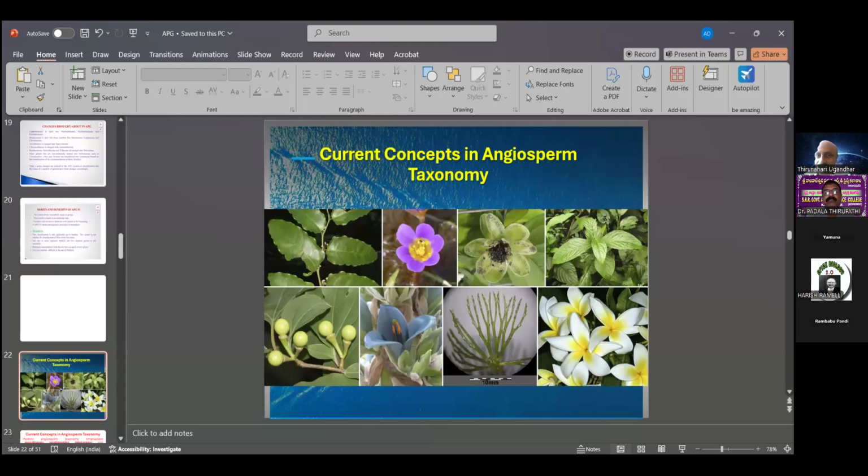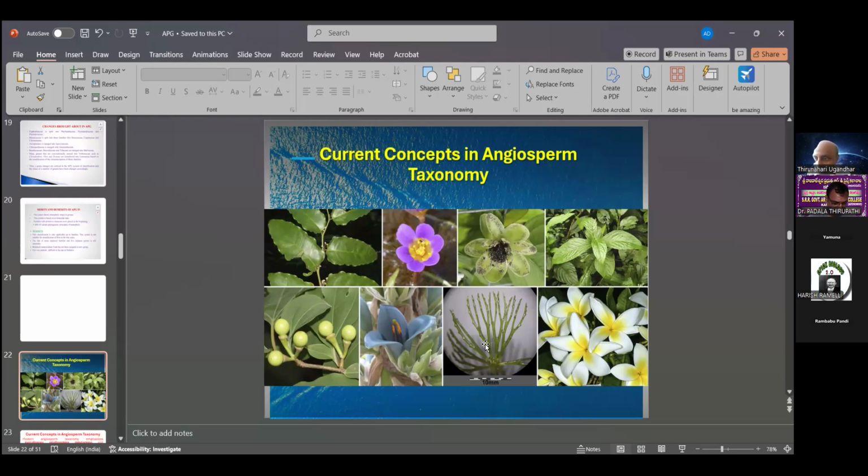What is the meaning of "current"? The current means APG, the Angiosperm Phylogeny Group, is a current system of classification. These systems are character based and related to taxonomy: embryological characters related to the taxonomy, anatomical characters related to the taxonomy, molecular level, and also ecological characters. Several characters are related to classification in the APG system.